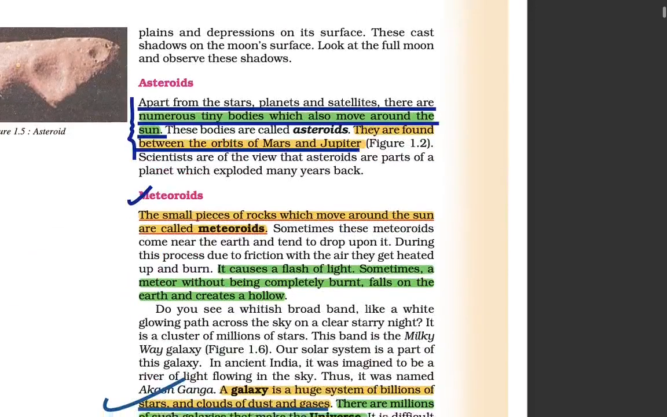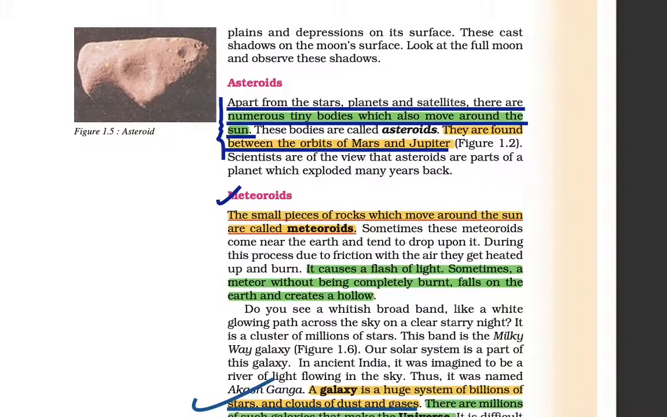Now coming to asteroids. Apart from the stars, we have planets and satellites, and there are numerous tiny bodies which also move around the sun. These bodies are called asteroids. They are found between the orbits of Mars and Jupiter, and scientists are of the view that asteroids are parts of a planet that exploded years back.